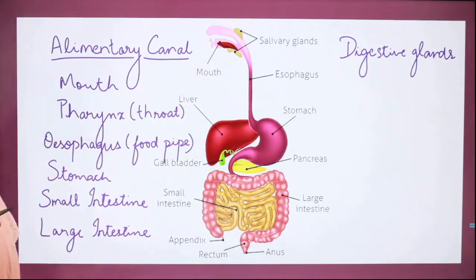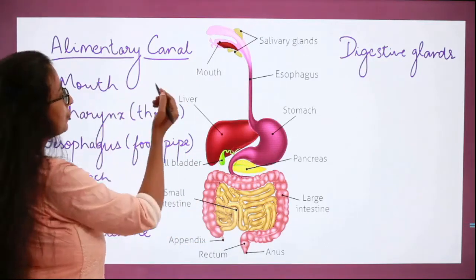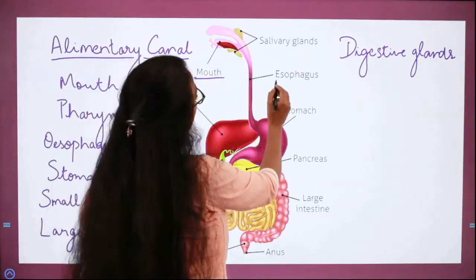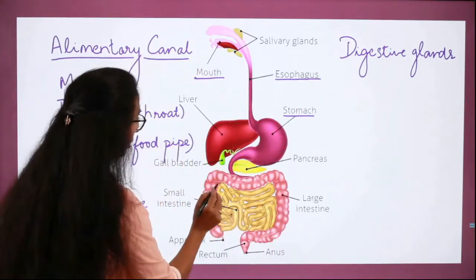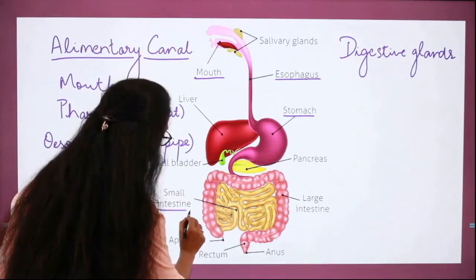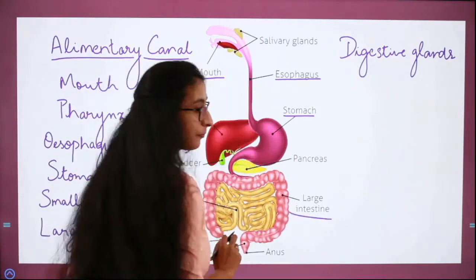So these are the organs coming under the alimentary canal, which include the mouth, pharynx, esophagus, stomach, small intestine, and large intestine.